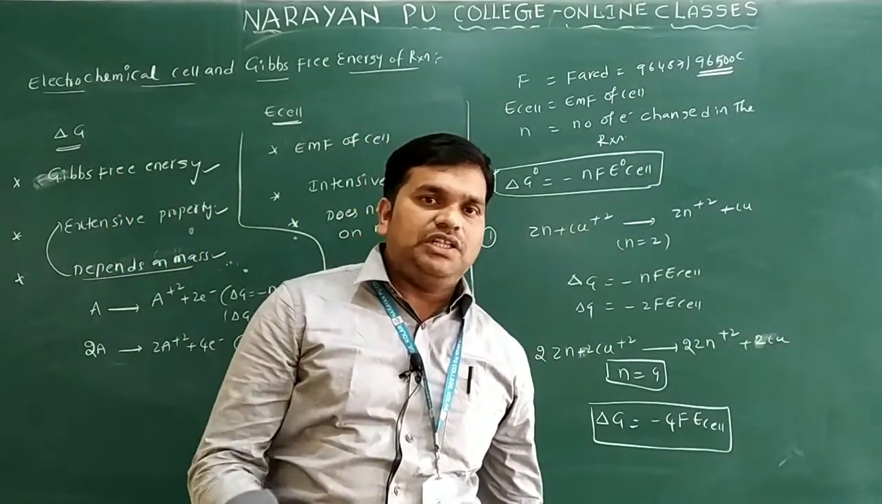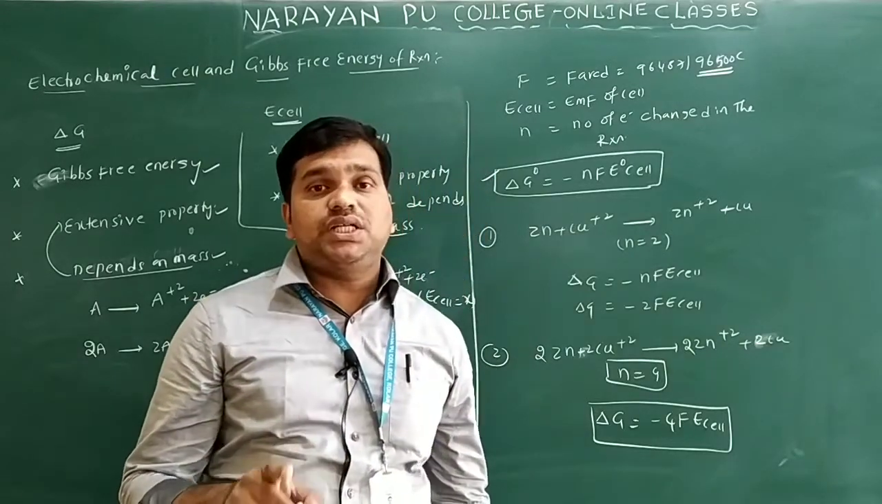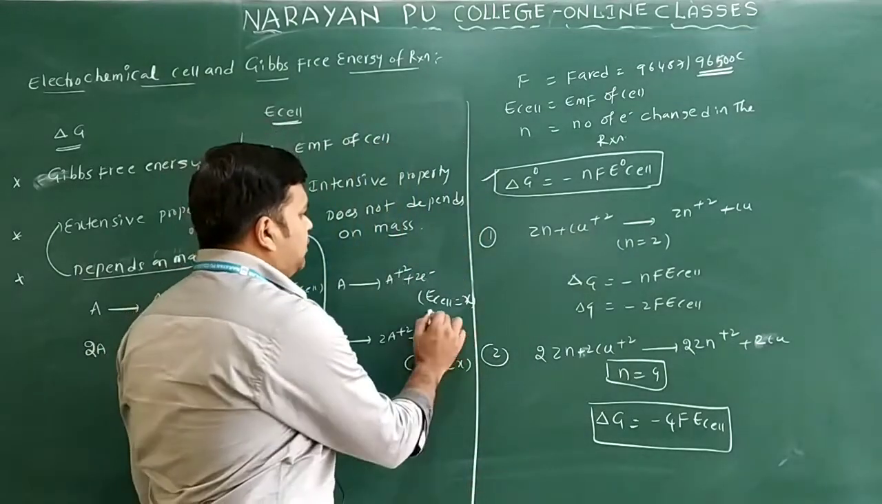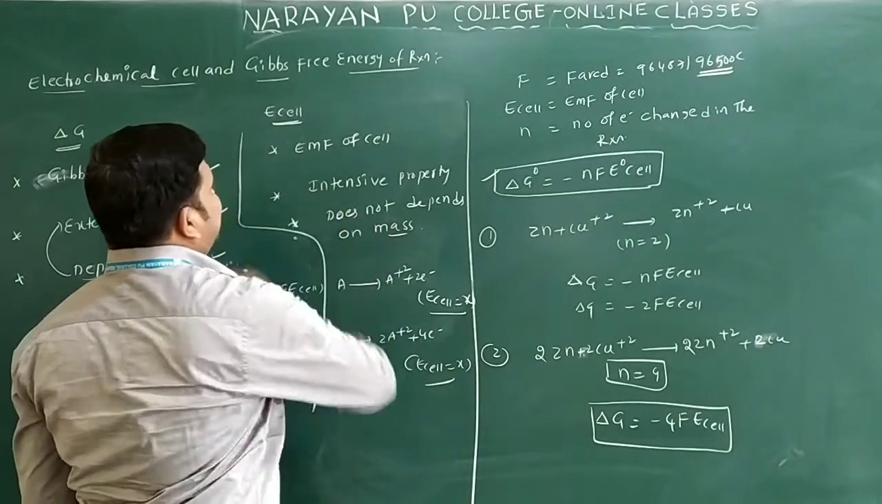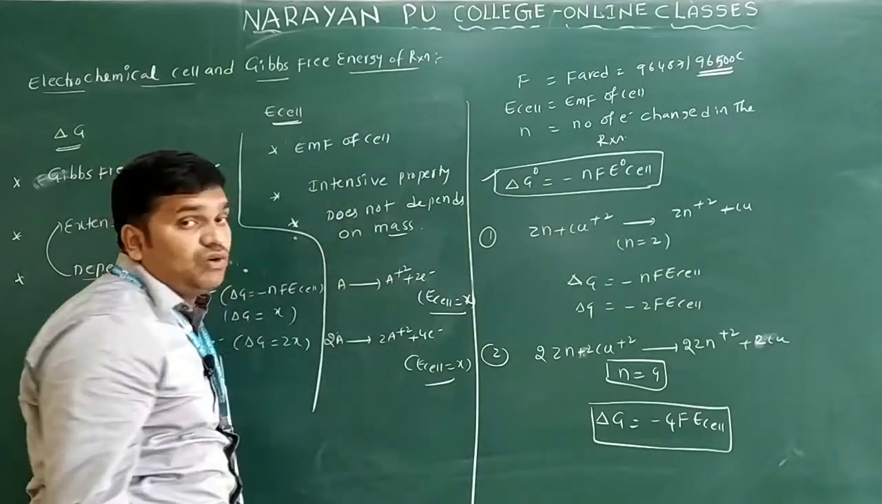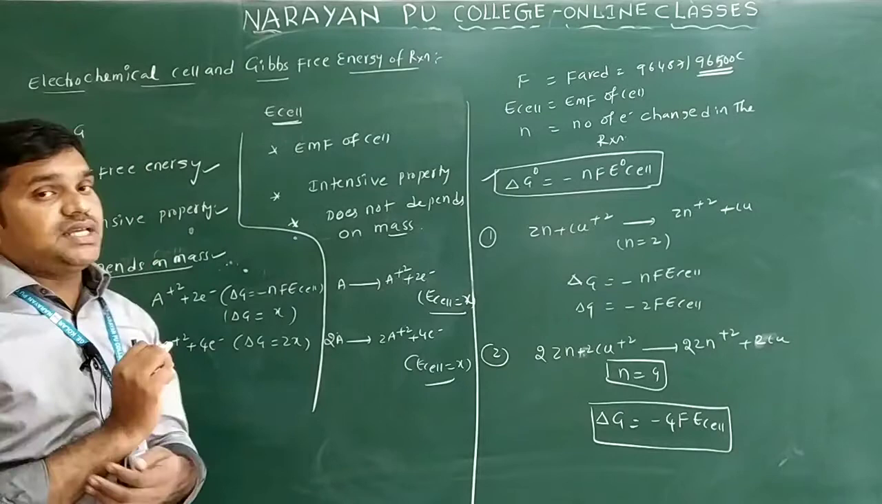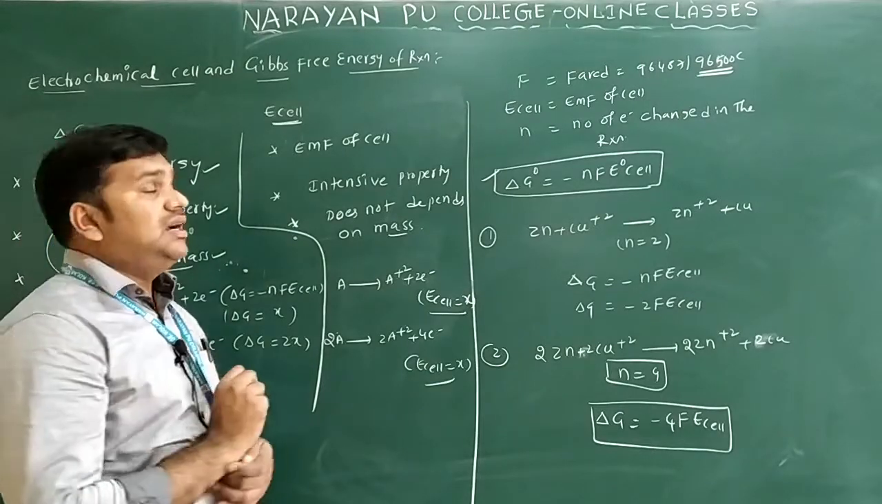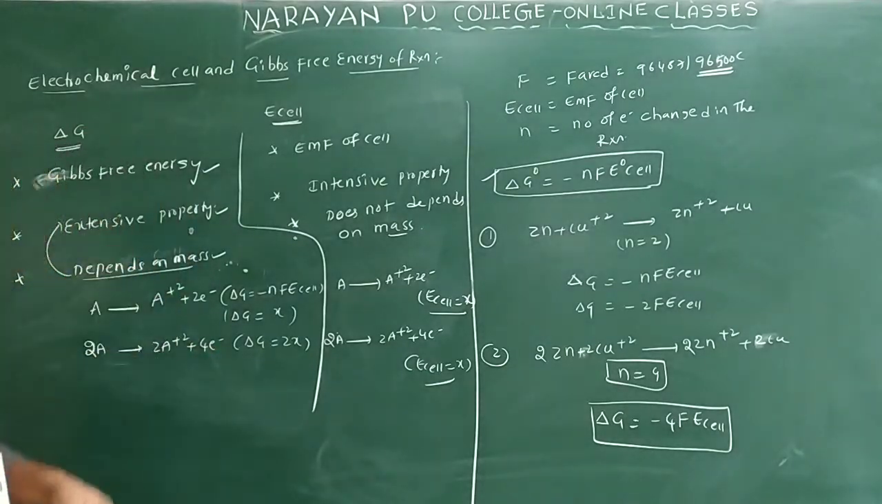If you multiply or divide the equation, there is no change in the E cell value. So E cell value does not change. It is an intensive property only. It does not depend on mass. So from this we can say if the E cell and delta Z are given, delta Z is an extensive property.